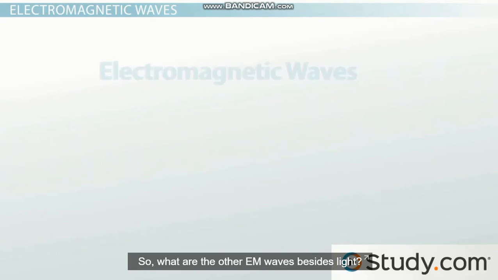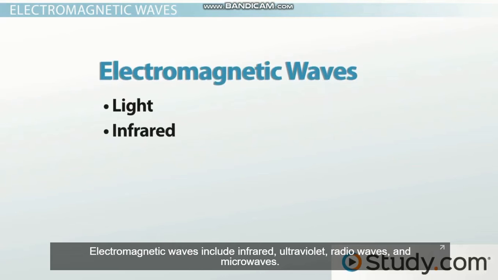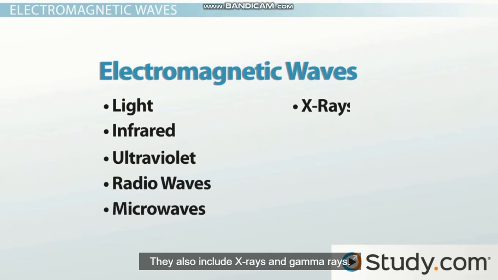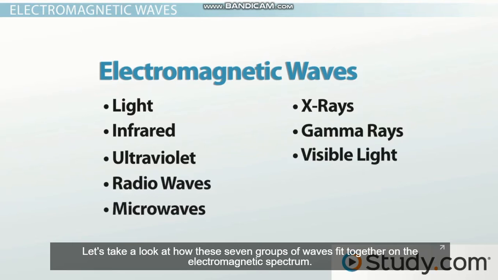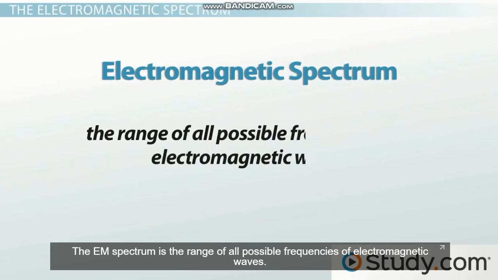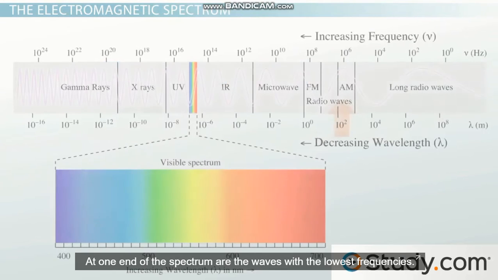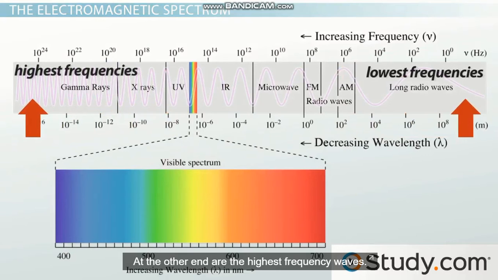So what are the other EM waves besides light? Electromagnetic waves include infrared, ultraviolet, radio waves, and microwaves. They also include X-rays and gamma rays. You've probably heard of all these waves before, but you may not have seen how they relate to visible light. Let's take a look at how these 7 groups of waves fit together on the electromagnetic spectrum. The EM spectrum is the range of all possible frequencies of electromagnetic waves. At one end of the spectrum are the waves with the lowest frequencies. At the other end are the highest frequency waves.